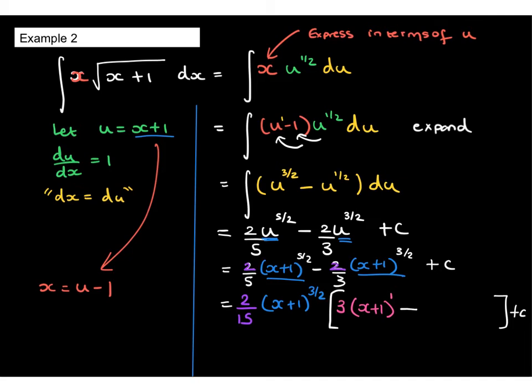We then need to make sure we get 2/3 when we multiply, and we'll do that if we have a 5 in this second part here. 5 multiplied by 2/15 gives you 2/3, and then we don't need anything else because we've got the (x plus 1) to the power of a half that we already need. So this then simplifies to give me 2/15 (x plus 1) to the 3 over 2, and then the part inside the bracket here simplifies to give me 3x minus 2. And we have finished.